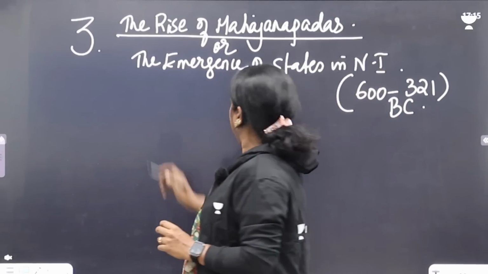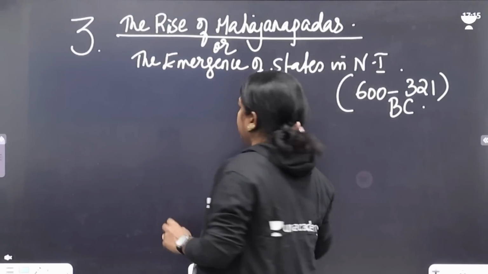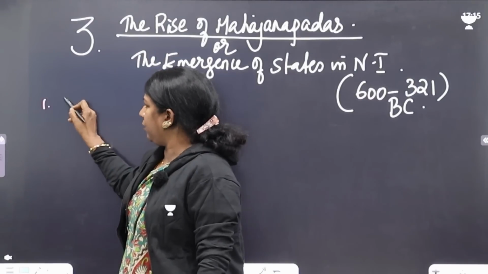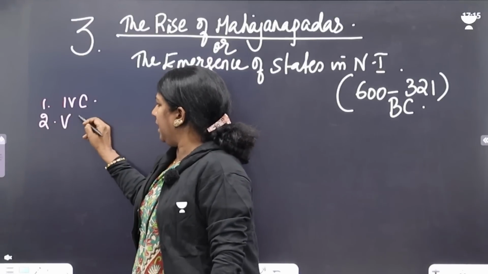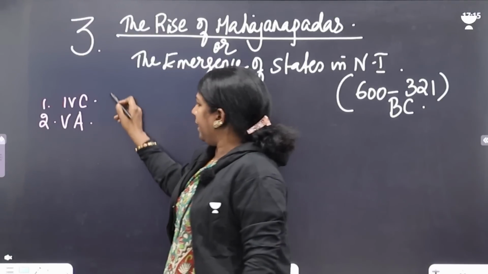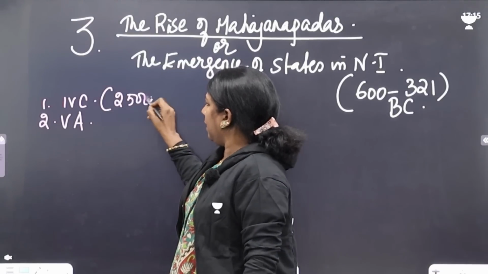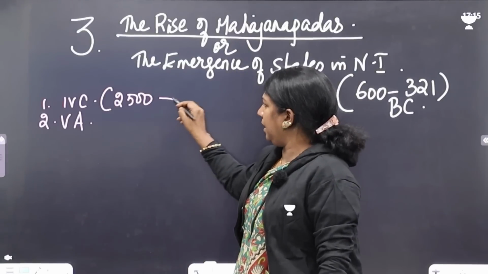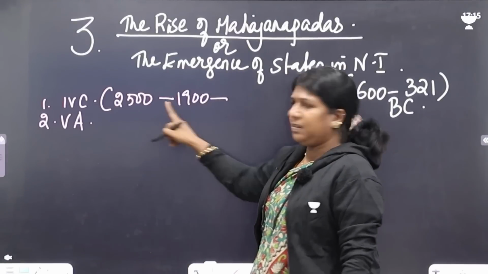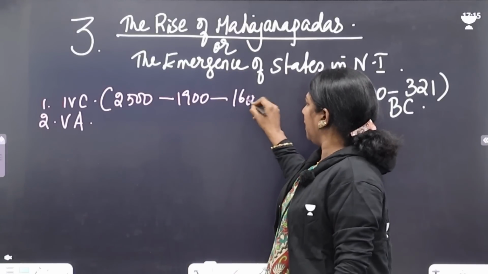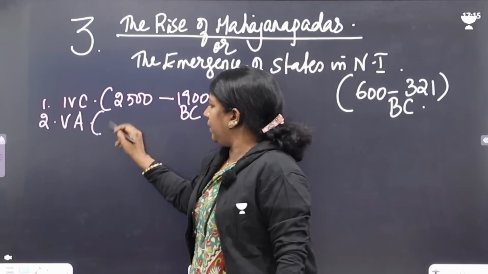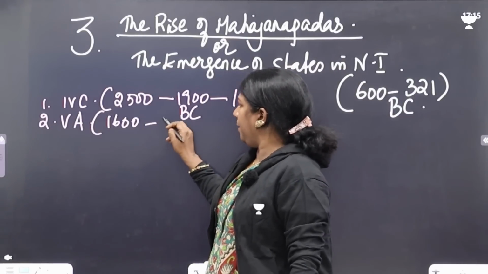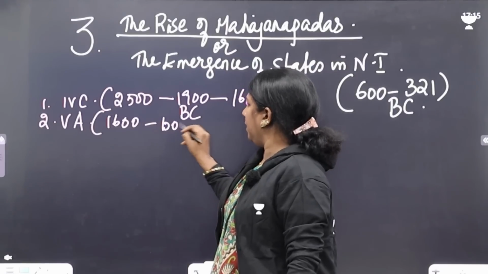So clear? Now as I told you, our first chapter is Indus Valley Civilization, the second one being the Vedic Age. Indus Valley Civilization runs from 2500 BC to 1900 BC, the peak period, and ends around 1600 BC. The Vedic Age runs from 1600 BC to 600 BC.